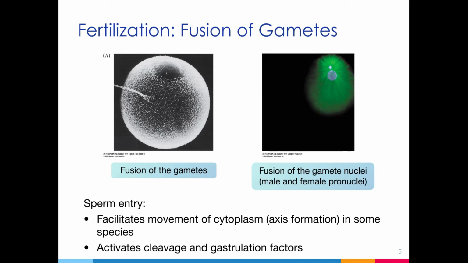It's also important to point out that in some organisms, like amphibians, the entry of the sperm influences where the different axes of the body will form. In frogs, for example, where the sperm enters becomes the belly of the embryo. Another effect of sperm entry, which occurs in most species, is the activation of the egg's metabolism, which is needed to begin the process of development.